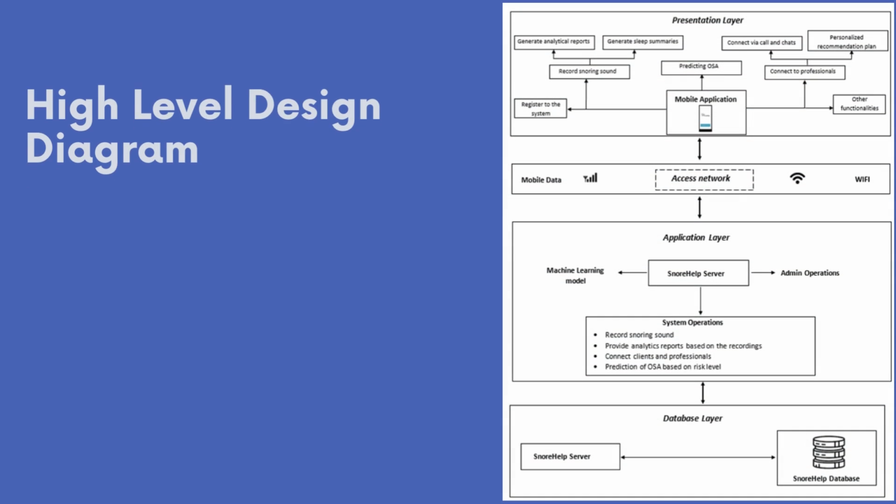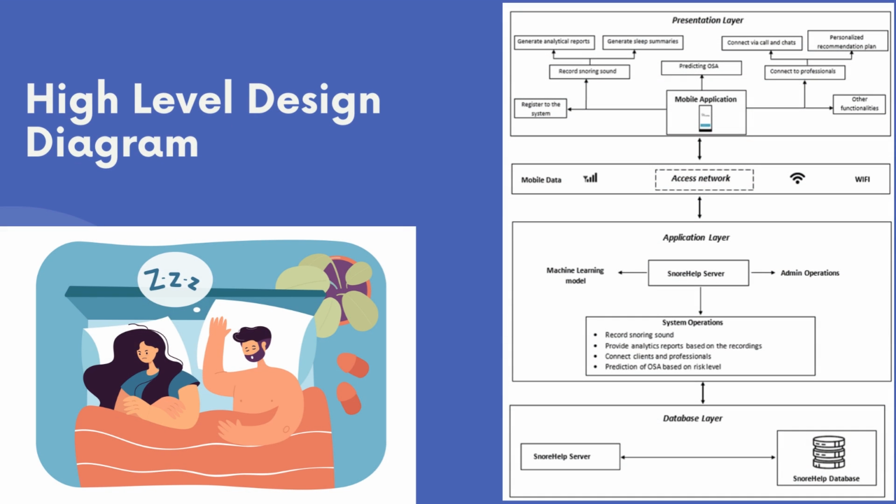Secondly, while speaking about the high-level design diagram, the HLD explains the architecture that would be used to develop this system. It provides an overview of the entire system, identifying the main features in the presentation layer, application layer, indicating all the related operations, and database layer that would be needed for the product and their interfaces.